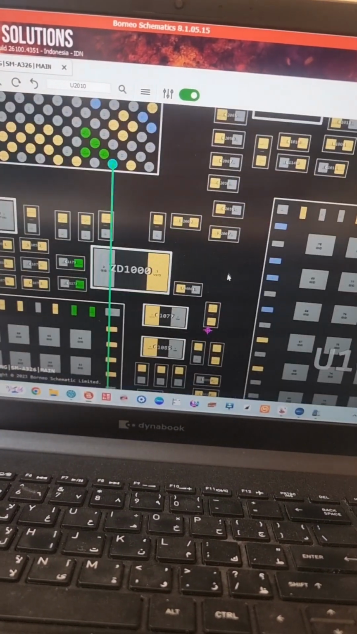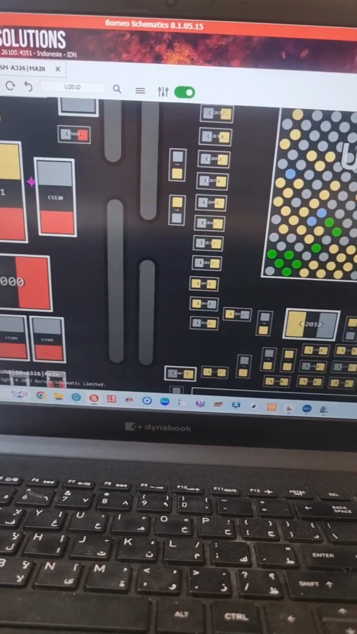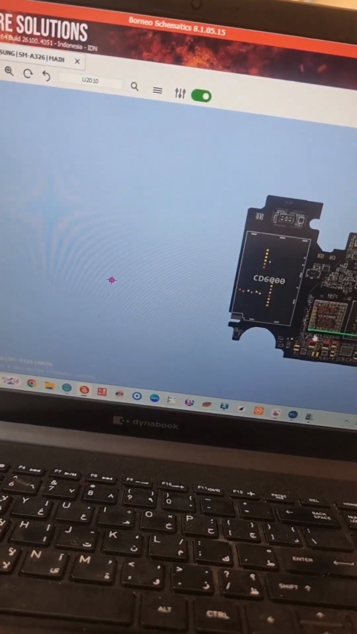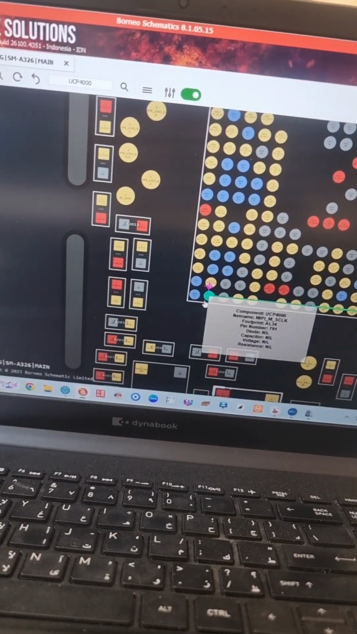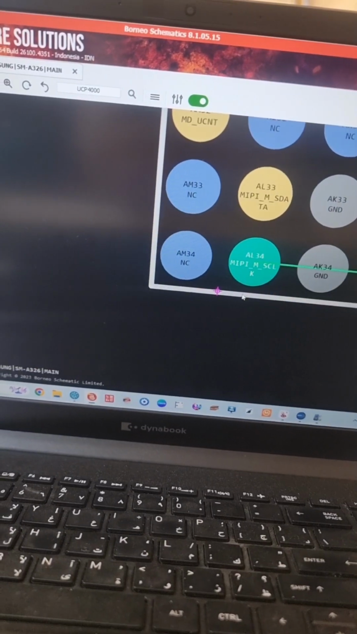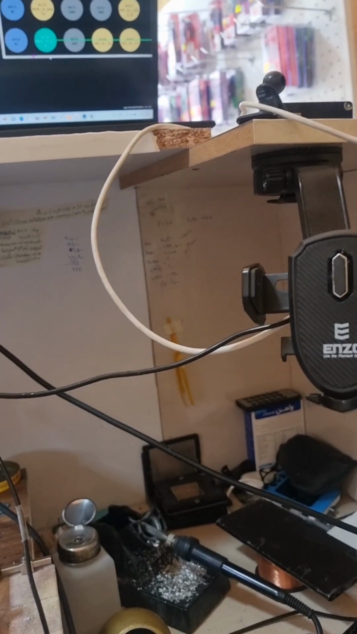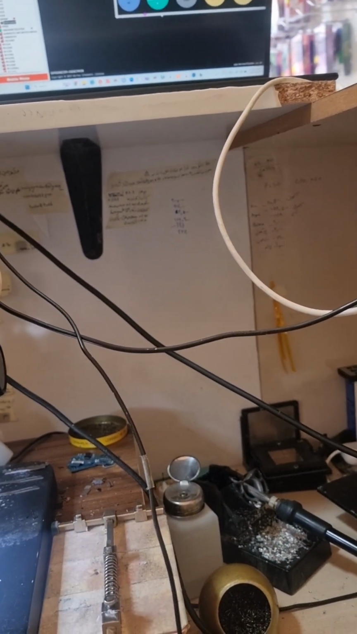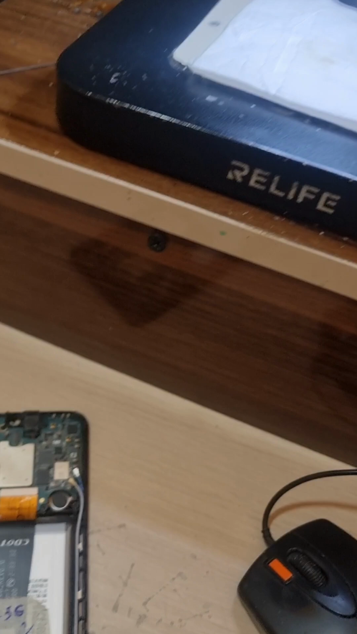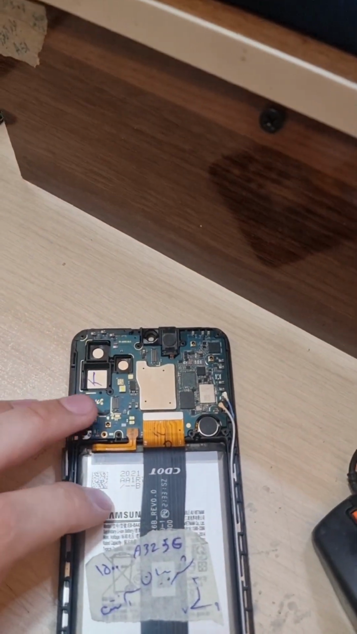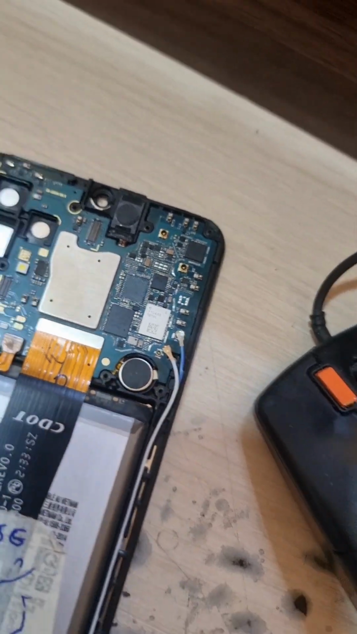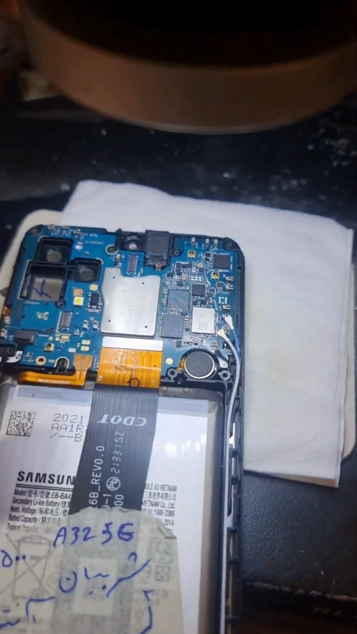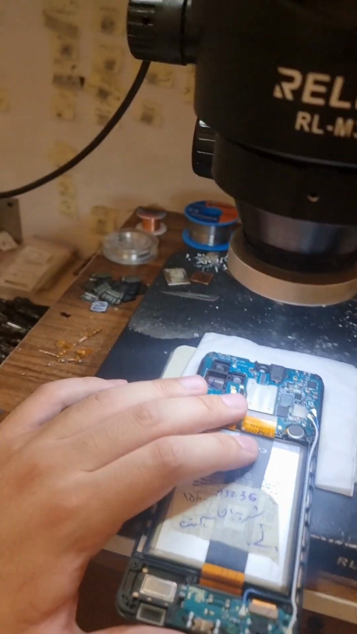Let's go to the CPU. From the CPU side, yeah, there it is. Bottom left side, pin number 2, which is MIPI SCL. If we lose any MIPI line of any phone, the antenna will be circled and it will show no service. In this case we found the problem, so let me show you on the microscope side.